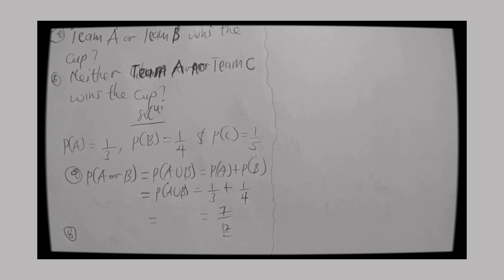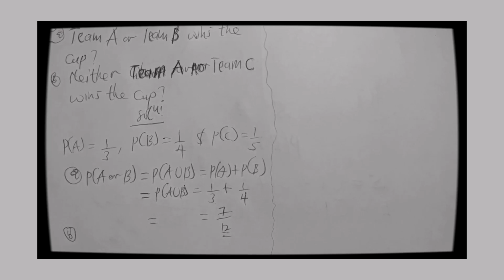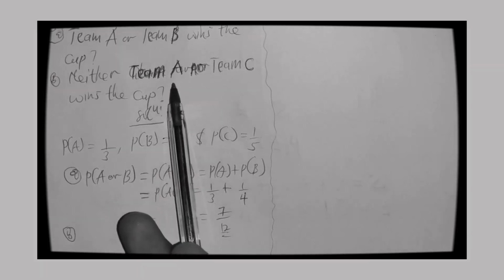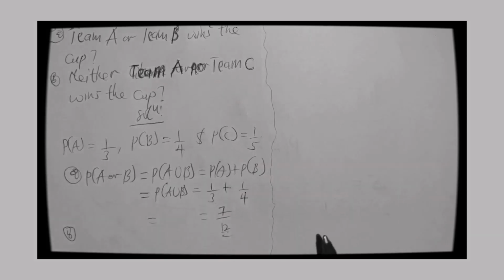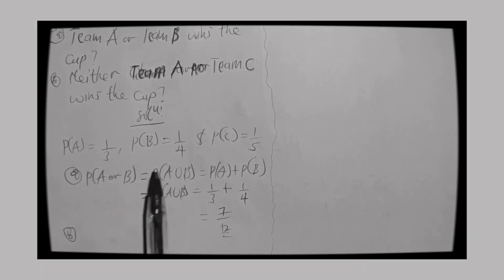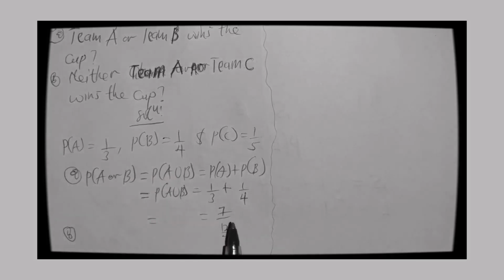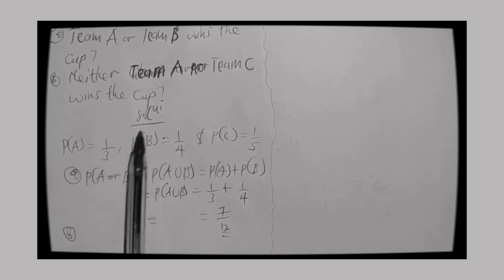So since two teams cannot lose at the same time, the intersection of their losses will be 0. So in that, you are still going to apply your mutually exclusive event because two teams cannot lose at the same time. It's either one loses and one wins. So either team A loses and team C wins. But here he said that neither of the two actually wins the cup. And once neither of the two wins the cup, it doesn't mean that the two teams will also lose at the same time. At least when we are arranging them in positions, there will be one team that will lose actually. Okay, so in that we are going to find what?